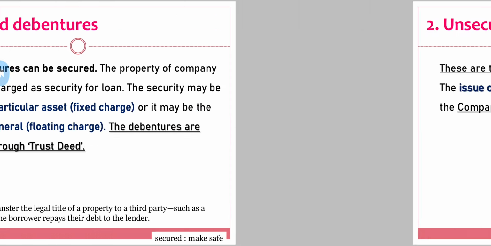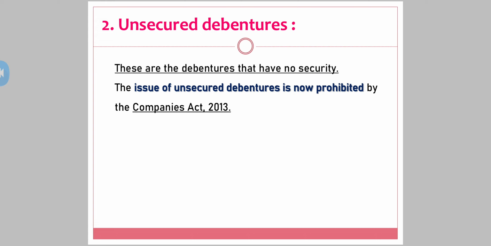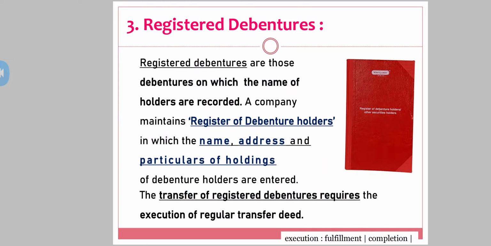Second, exactly opposite, unsecured debentures. These are debentures that have no security. The issue of unsecured debentures is now prohibited by the Companies Act 2013. In today's date, no company is allowed to issue unsecured debentures. It is prohibited by the Companies Act 2013.